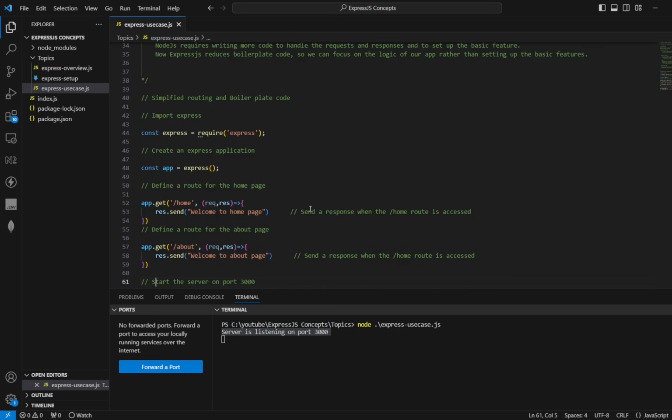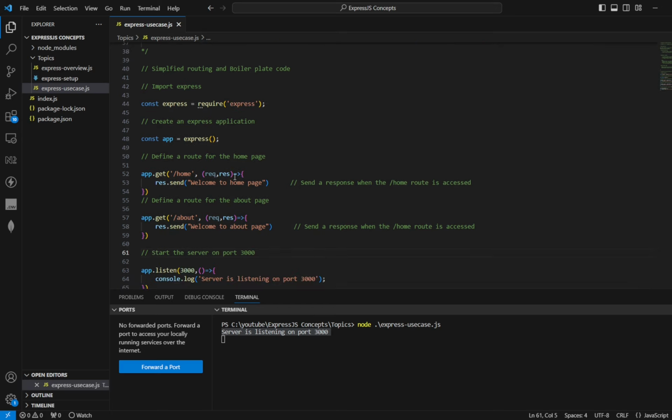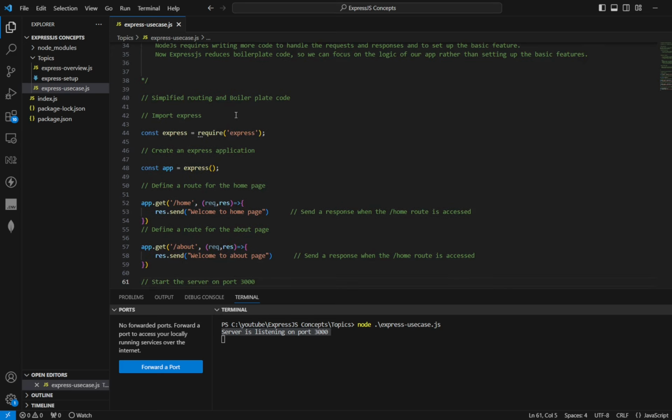Similarly, we can discuss middleware support. Middleware functions are used to handle common tasks like parsing JSON data or adding custom logic between the request and response cycle. Let's use middleware in this code.